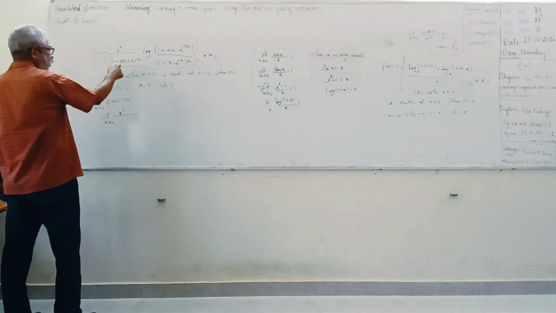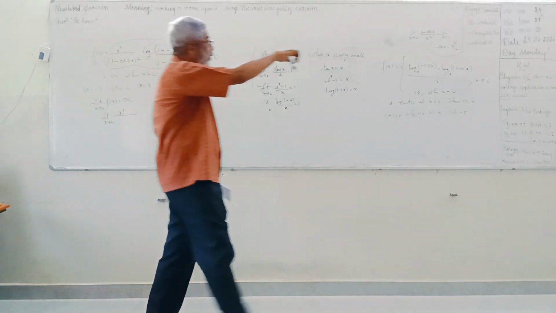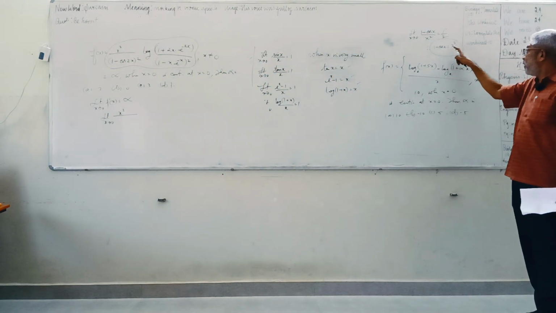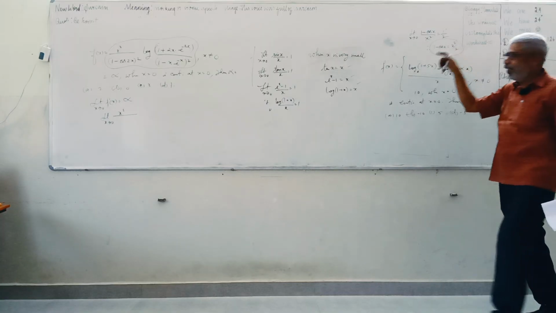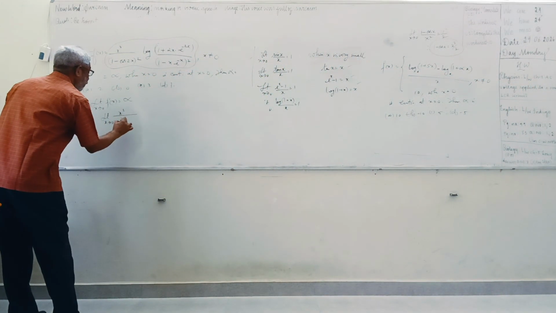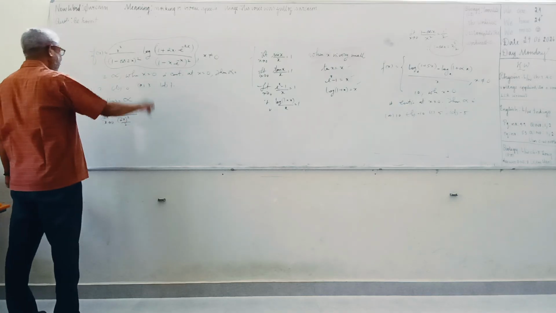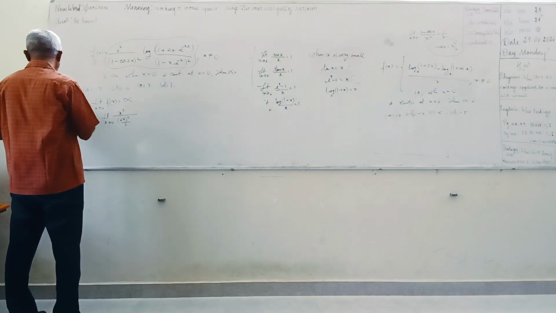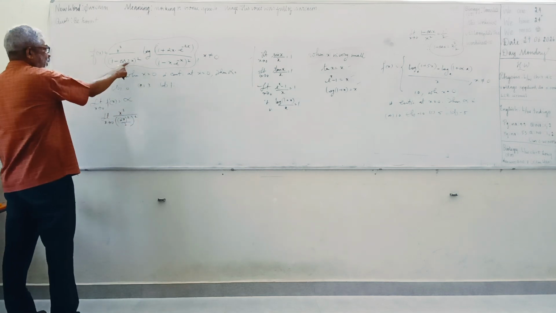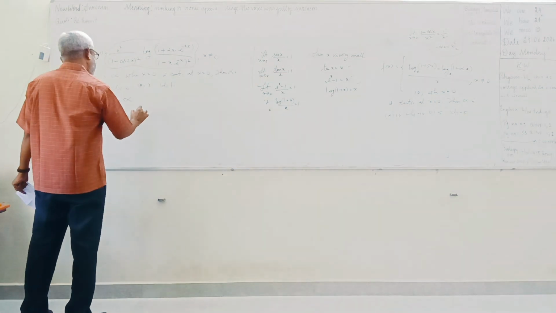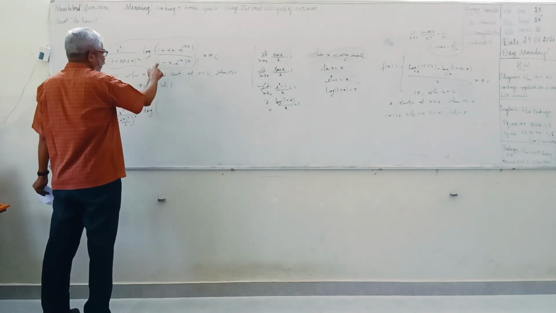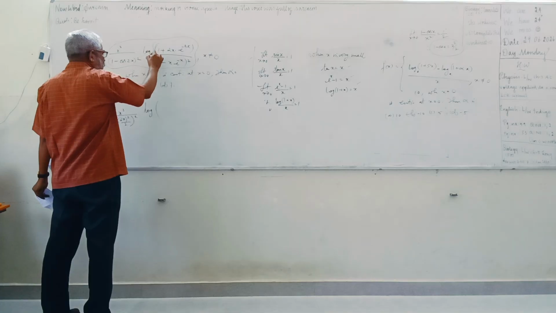And how will you write this one? 1 minus cos x is x square by 2, so 1 minus cos 2x means 2x whole square by 2, that is 2x whole square by 2. Then one more square is to be done, because this is squared. Clear? That is into the logarithm of 1 plus something, and this is written like this, the logarithm of this quantity.